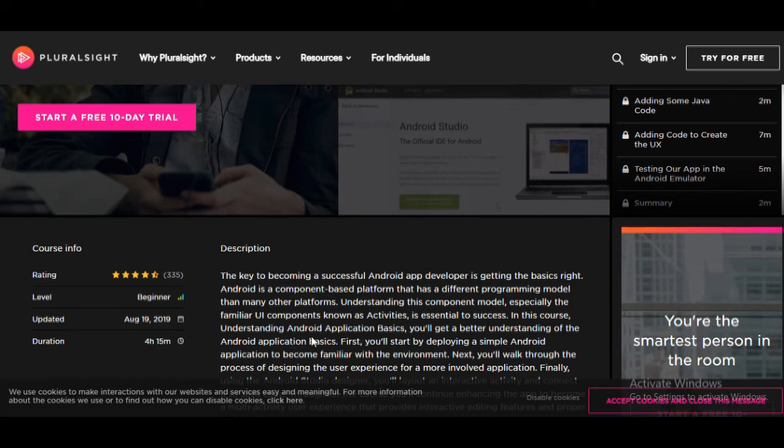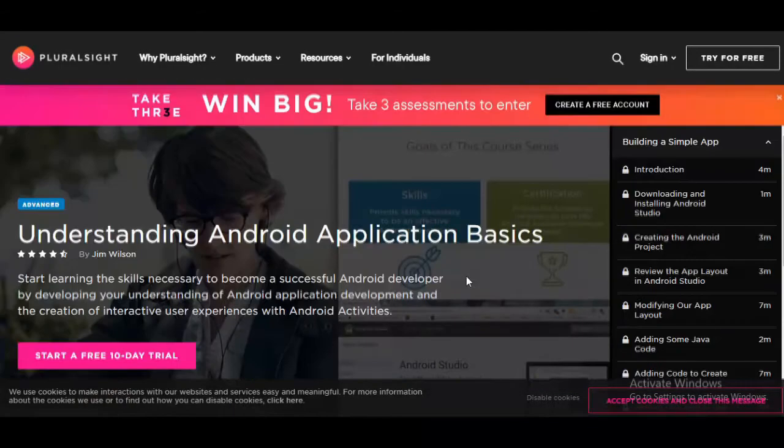Through this course, you will understand Android application basics. You will get a better understanding of Android application basics. So if you want to clear your concepts of Android application basics, then this course is best for you.